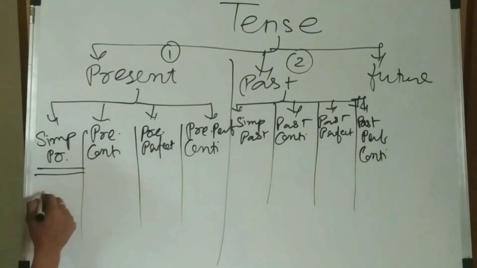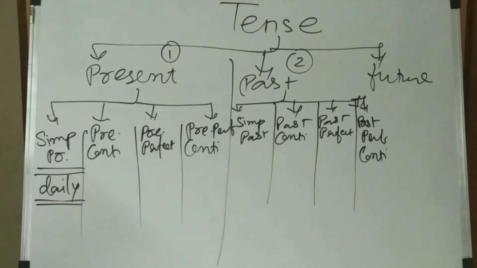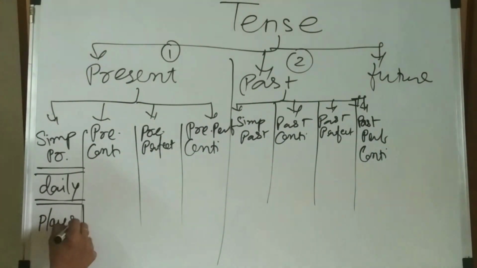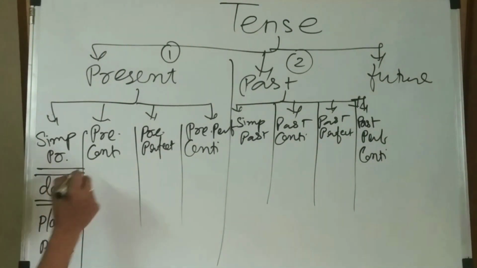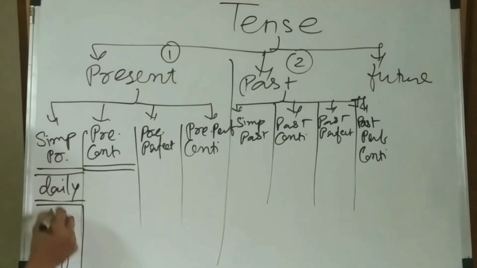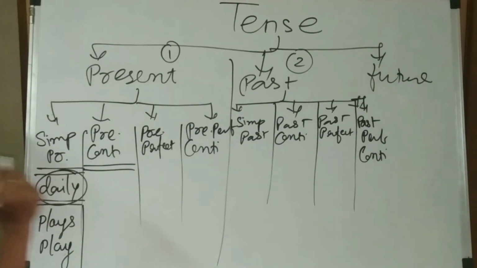Simple present is the same: the actions which are daily actions are spoken in the simple present tense. They are daily actions. They are always with the verb with place or place. Either it will add s or es there, or the same original form. Because this action is daily, it is a simple present tense.